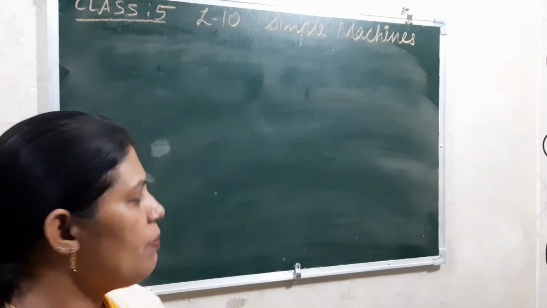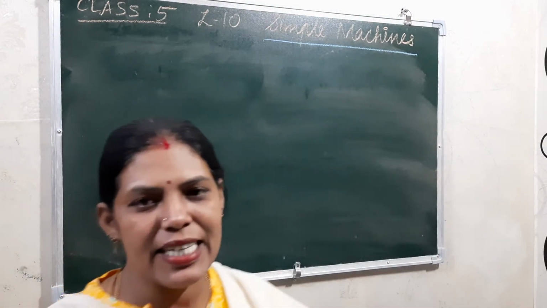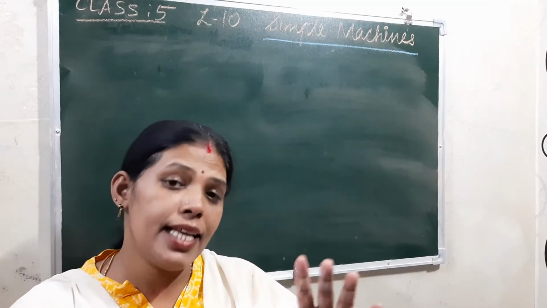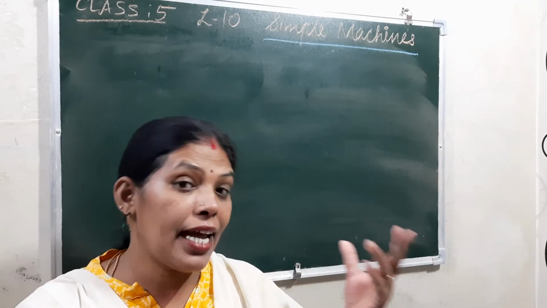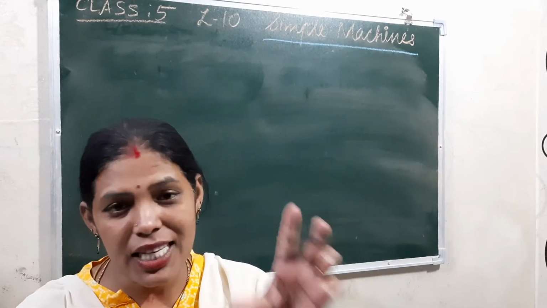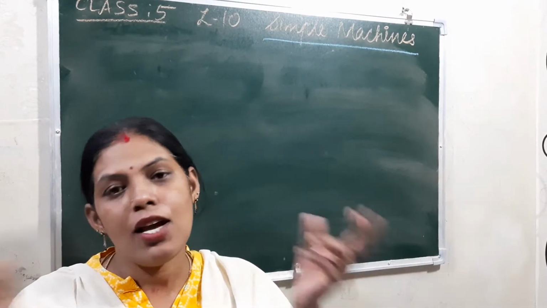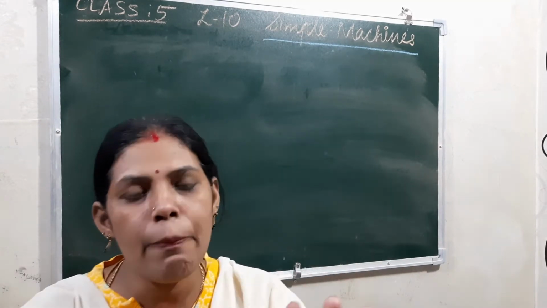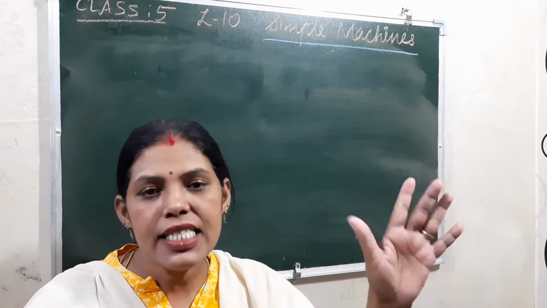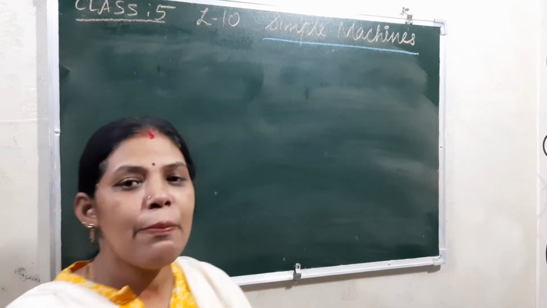Okay, simple machines. Now, children, what is meant by a simple machine? That means the things which help us to do our work easier and faster. They are known as tools, right? Some of them are simple and some of them are complex. These tools which help us to do our work easily without much effort are the simple machines.